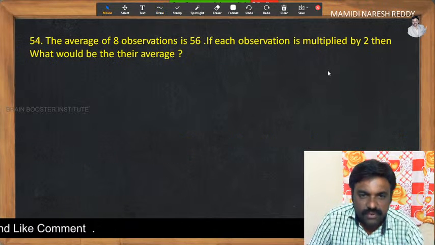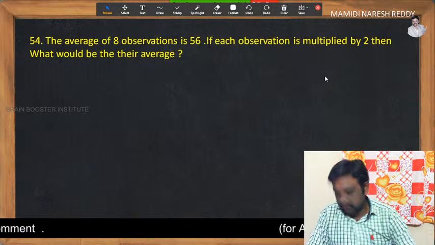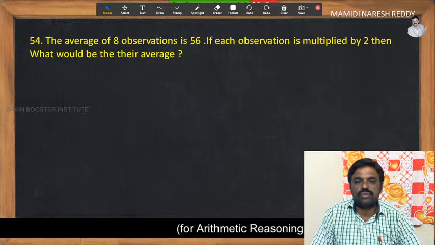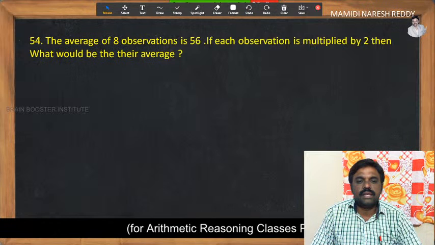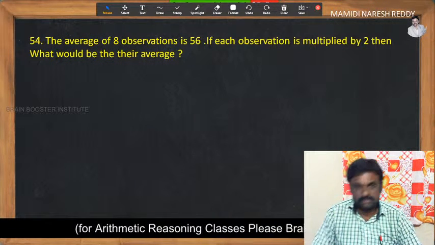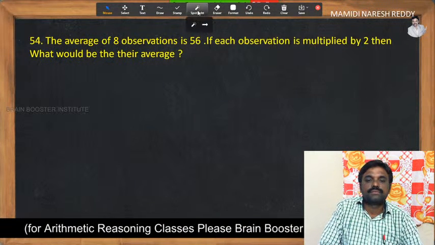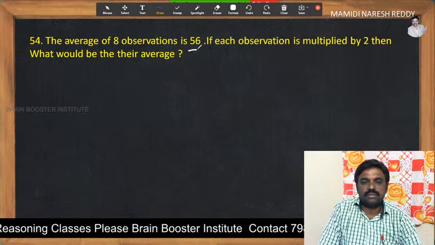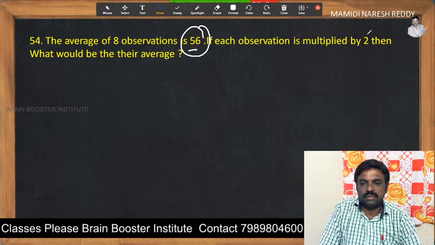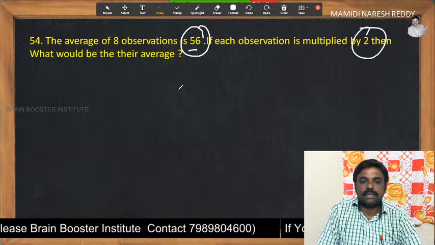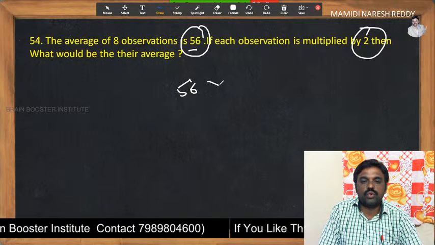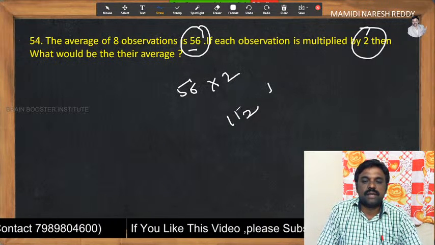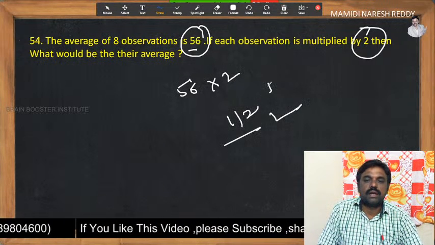The average of 8 observations is 56. If each observation is multiplied by 2, then what would be their average? Very simple. To get the new average, we should multiply the old average with the number. Now what do you get here? 56 into 2. Very simple. Now 2 sixes are 12, 2 fives are 10 plus 1 is 11. Now what will be the answer? 112.